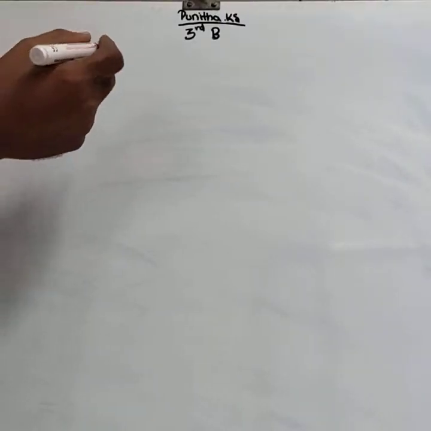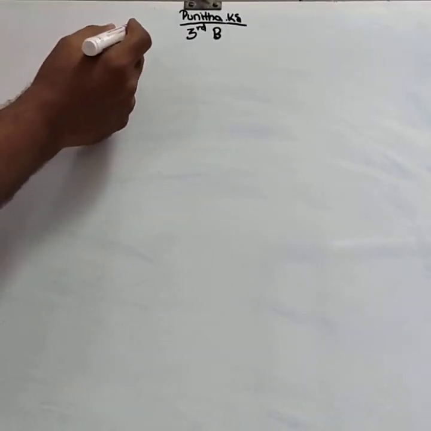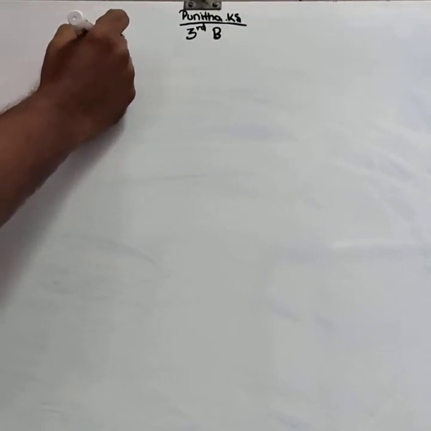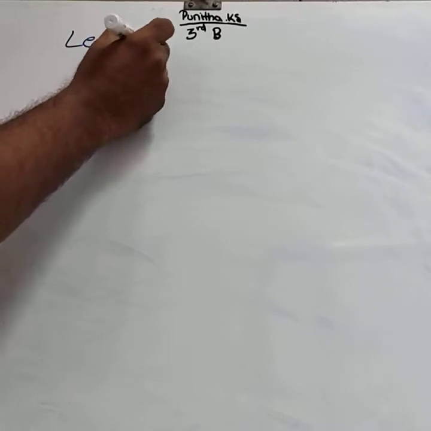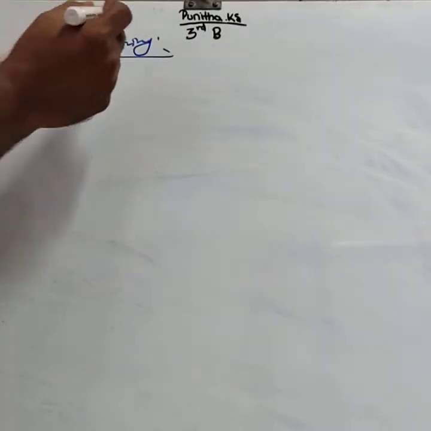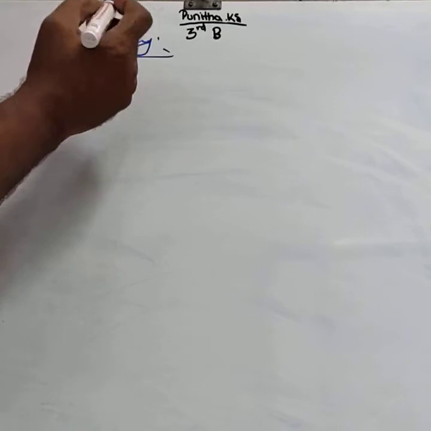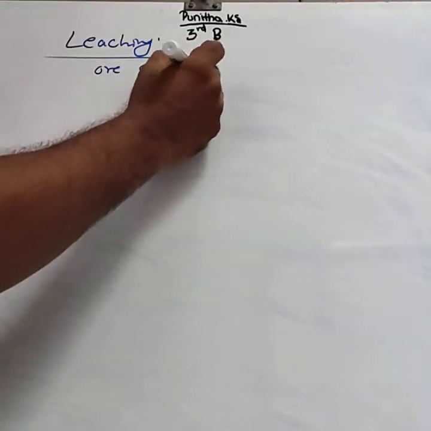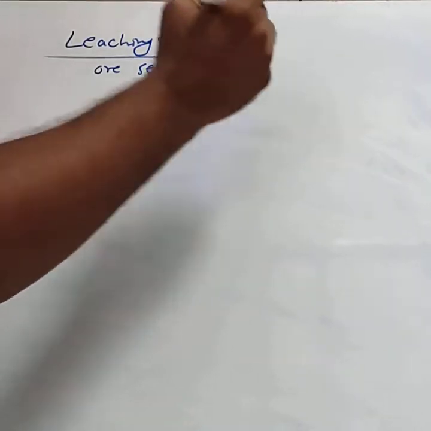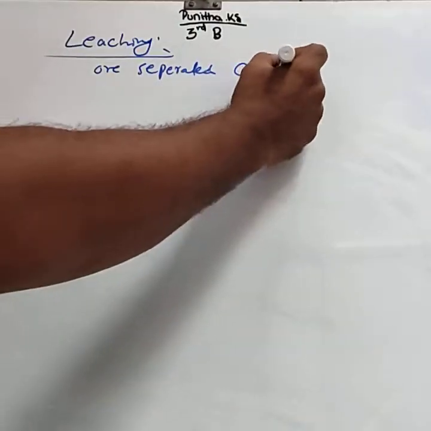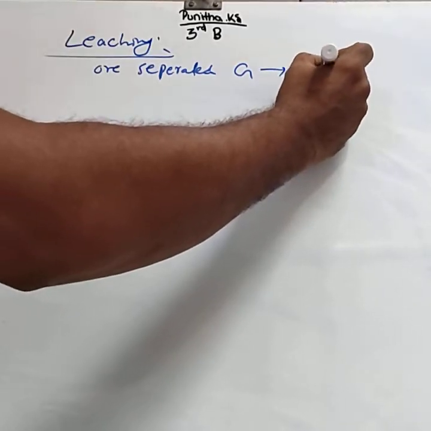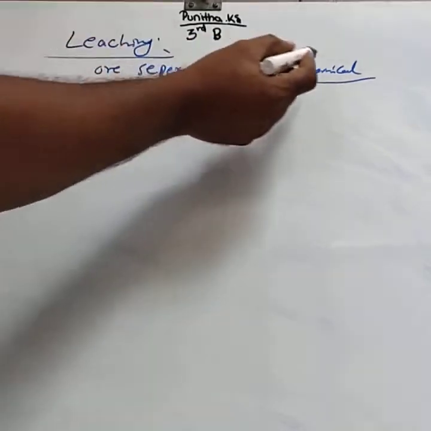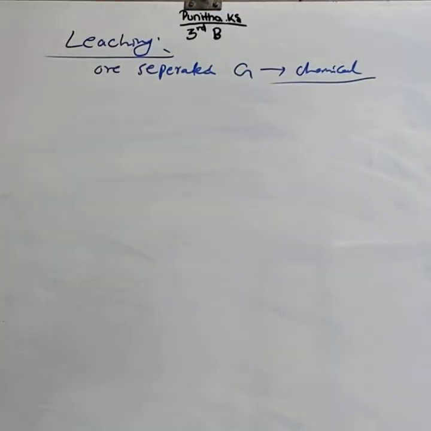Hello students, in this class we will study the next method of concentration of the ore, which is leaching. In the leaching process, the ore is separated from the gangue particles by a chemical method. That means leaching is considered a chemical method.